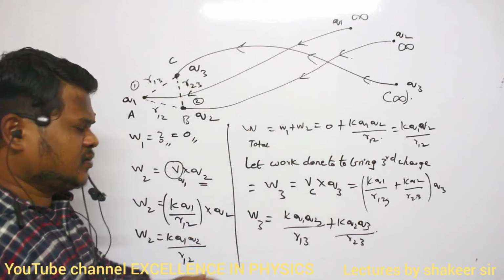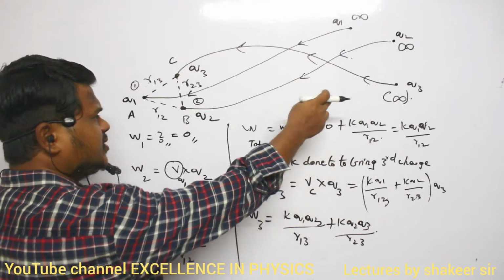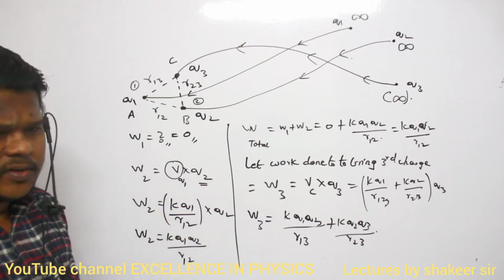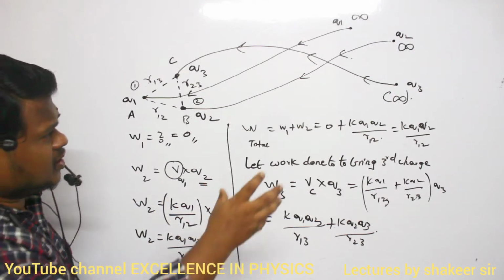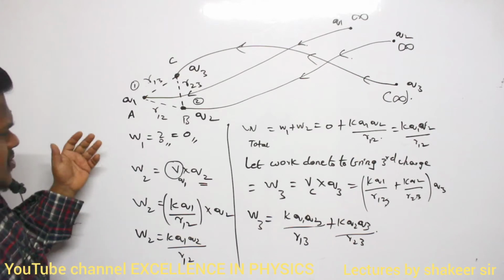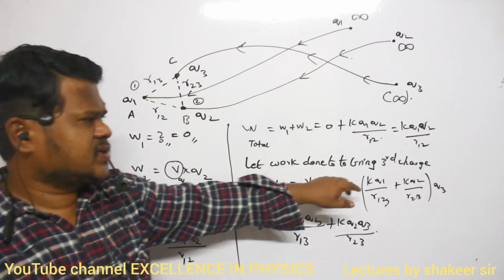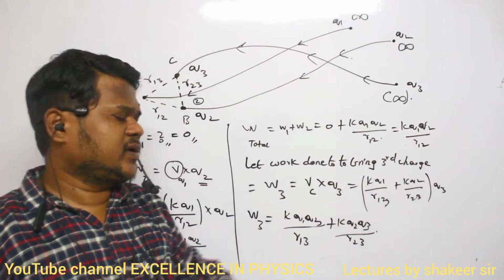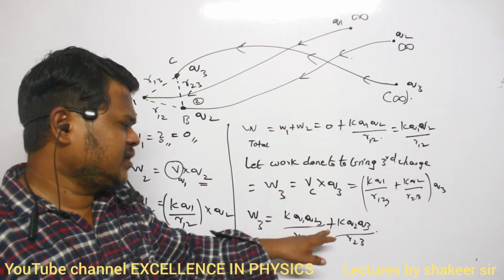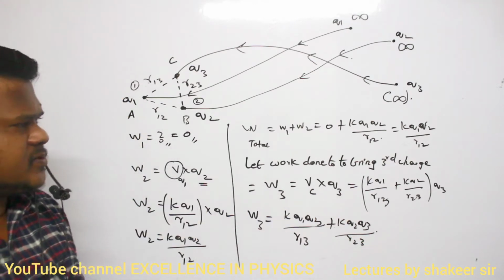That's all, no? What is this one? This is the amount of work done to bring a third charge from infinity to point C. Clear? Now, what is the total amount of work done? Total amount of work done to assemble all these charges is W1 plus W2 plus W3. W1 plus W2 is KQ1 Q2 divided by R12. W3 is KQ1 Q3 divided by R13 plus KQ2 Q3 divided by R23. That's all. Make a note up to here.